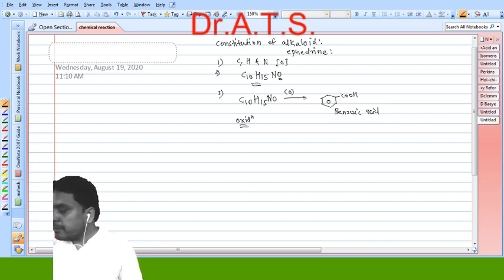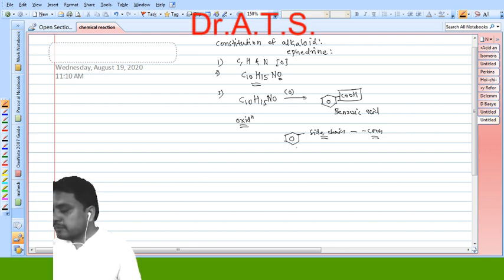The formation of benzoic acid means the formation of COOH. So after oxidation of ephedrine alkaloid we get benzoic acid, which means our alkaloid ephedrine contains a benzene ring as the main part of that alkaloid, along with a side chain. That side chain undergoes oxidation, that's why it is converted into COOH. So the formation of COOH over one carbon of benzene is due to oxidation of the side chain.